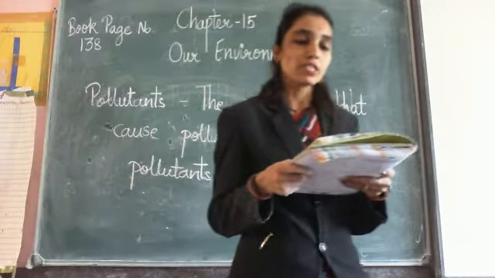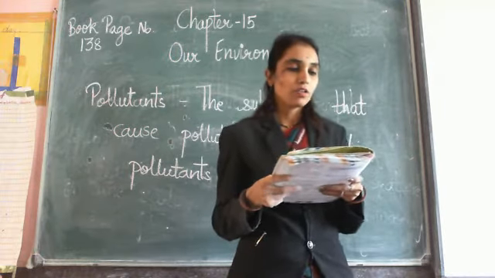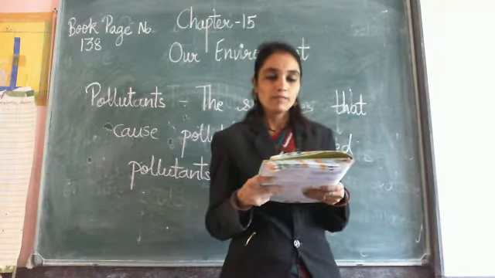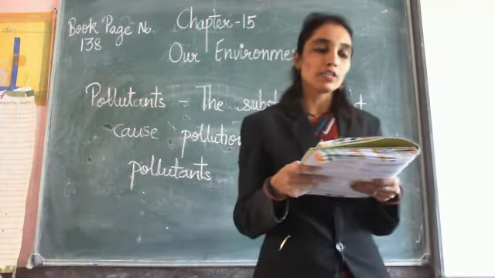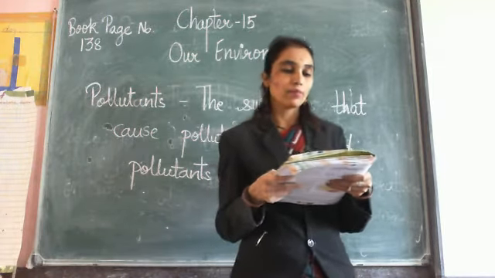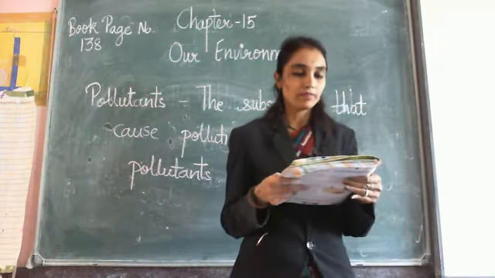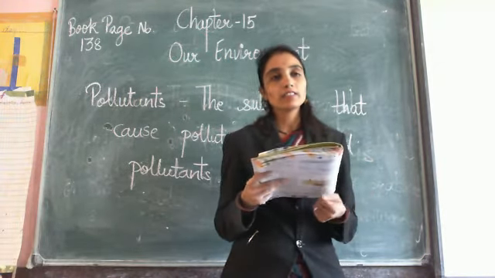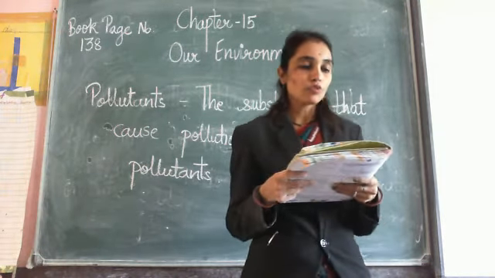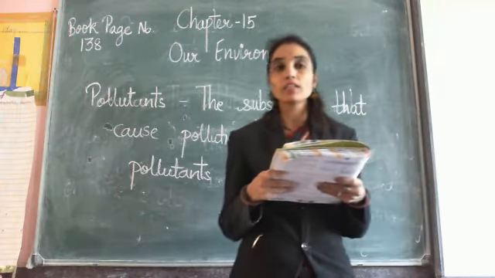Oil spills from ships are another cause of water pollution. Polluted water is harmful for both plants and animals. Plants die if polluted water reaches their roots. Chemicals present in the polluted water decrease the amount of oxygen in the water. So water animals die because they do not get sufficient oxygen to breathe in water.